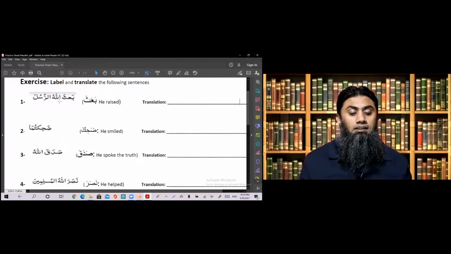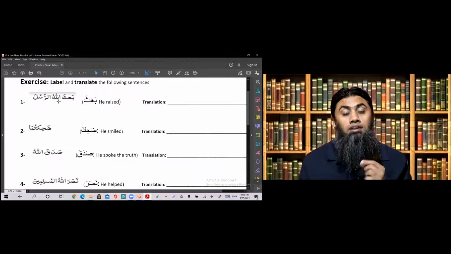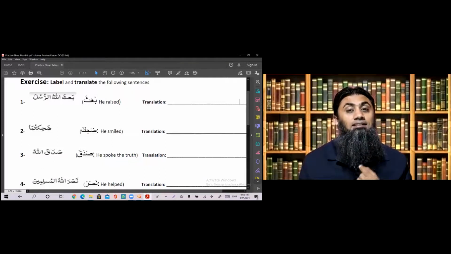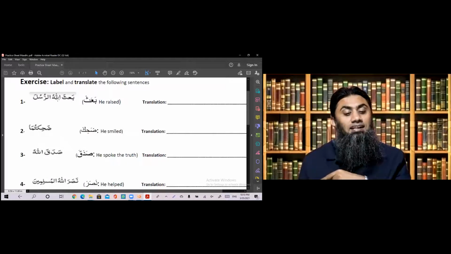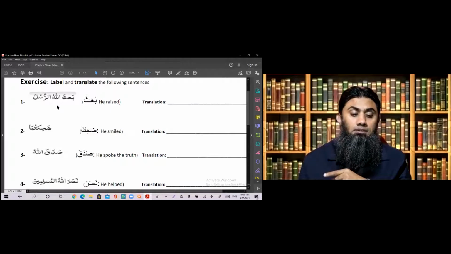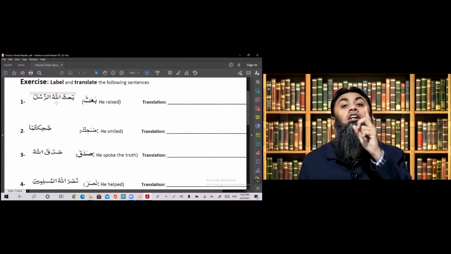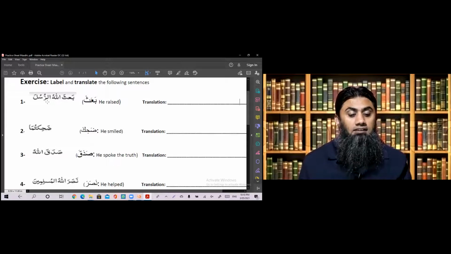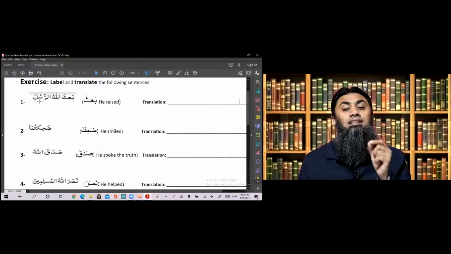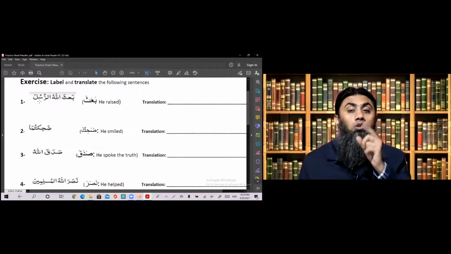Secondly, after Ba'asa, Allahu. Now Allahu is an ism, and it is in what status? Rafa status. We just discussed in Jumlatul Fi'liya, if you get an ism in rafa status, this ism becomes your fa'il or outside doer. And last, ar-rusulu. Alif lam in the start is a clear sign that this is an ism. Why alif lam in the start? And what status is it? It is in nasab status. And I just told you, when you get an ism in nasab status, that ism becomes your maf'ul or detail